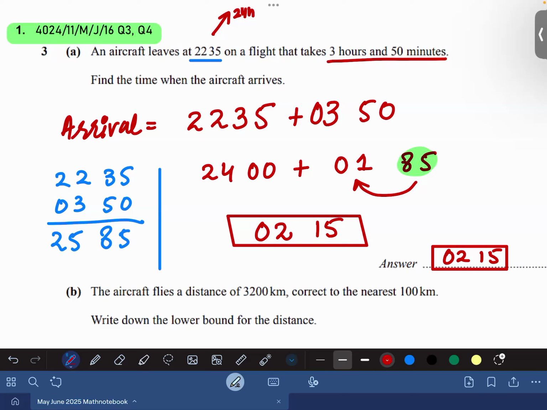Sir, wouldn't this be 2 hours 25? When 60 goes over, it's 2 hours, yes, and then 25. Yes, 25 is left. This is a bit wrong here. Good job. It is 2 hours and 25 minutes.